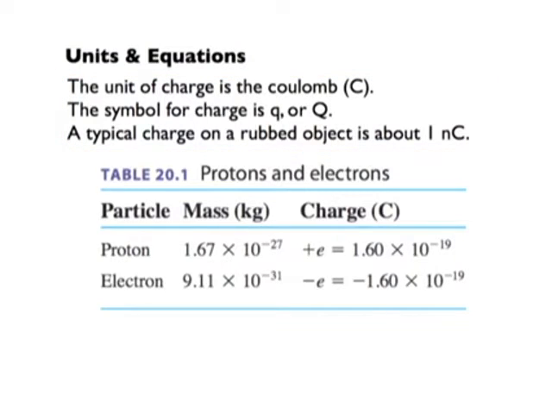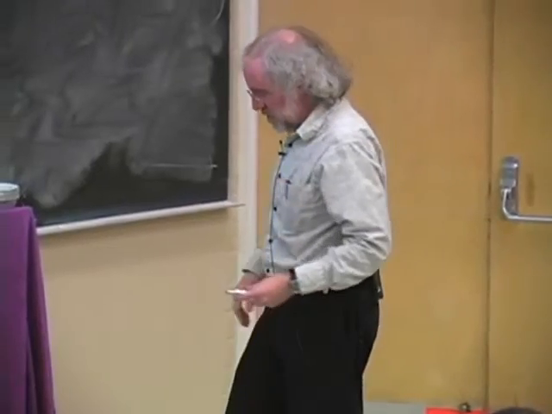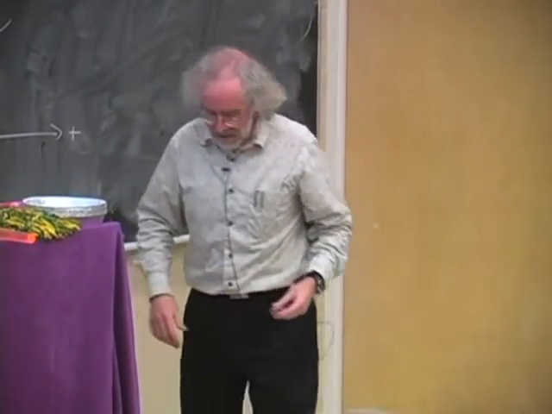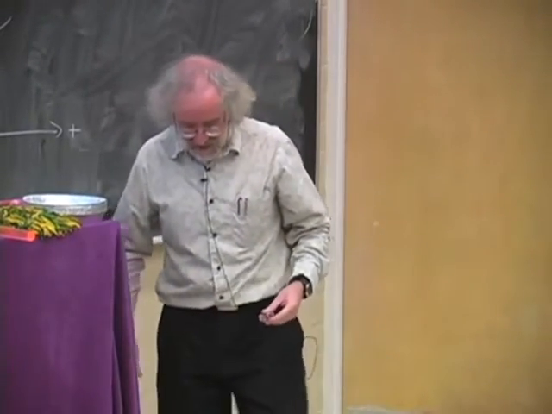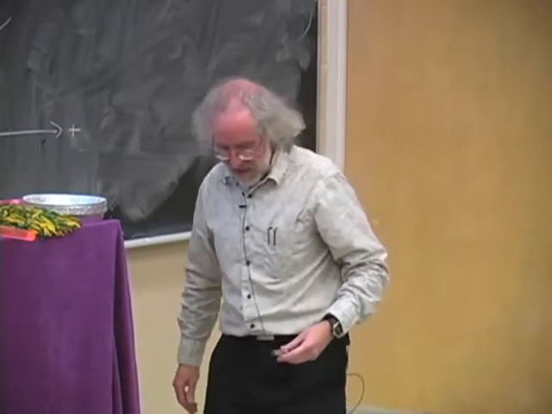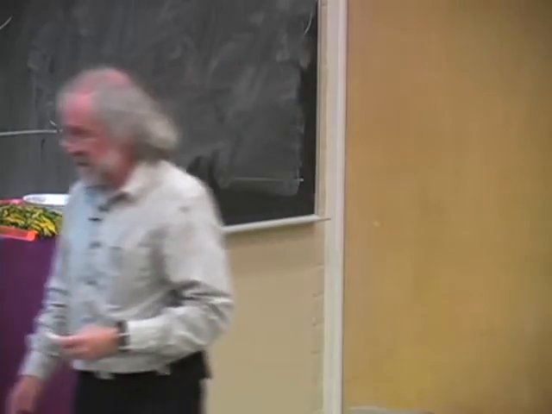Protons and electrons have charge associated with them. This charge right here, 1.6 times 10 to the minus 19th coulombs, is a fundamental charge. You can't have an amount of charge less than that. That's the smallest unit that charge comes in. A proton has that positive charge, and an electron has that negative charge, okay? But that is the fundamental charge. Those will be important numbers for us, and we're going to look at the forces between protons and electrons and such. And so that'll be an important thing for us.